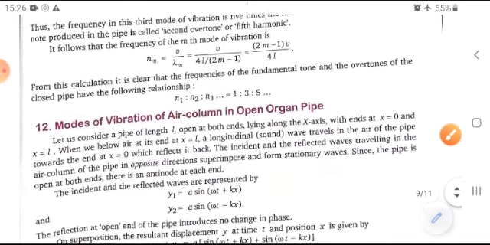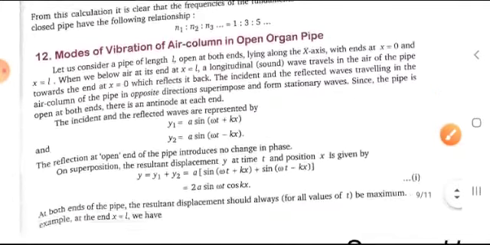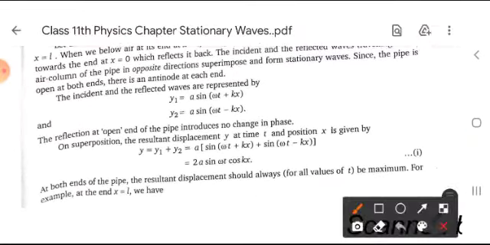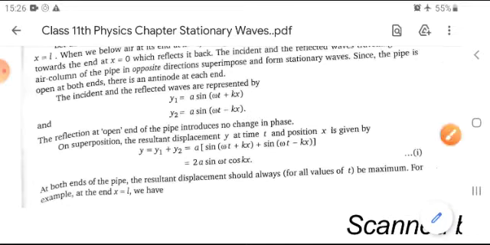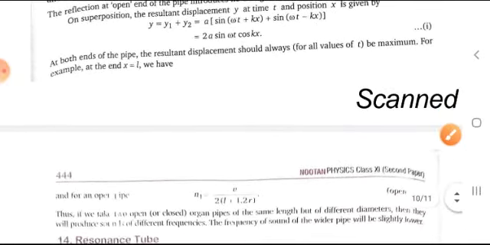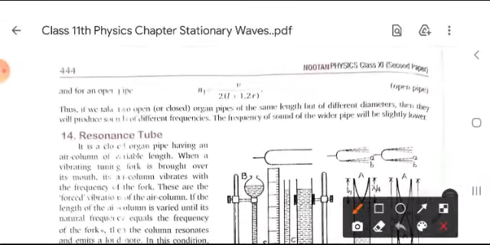Now moving forward, modes of vibration of the air column in an open organ pipe are studied in the same manner as the earlier case. In the incident and reflected wave equations given here, the reflection at the open end of the pipe introduces no change in phase. So the principle of superposition is used here. The resultant displacement is y1 plus y2, and this is also written as 2a sin ωt cos kx. So in this case, the value of N1 is equal to v upon 2L.